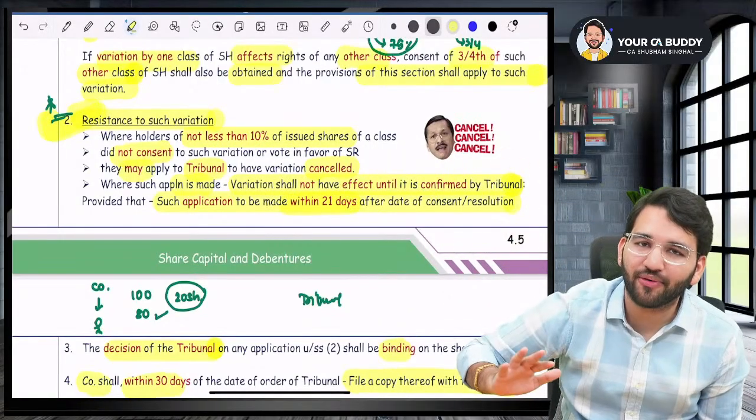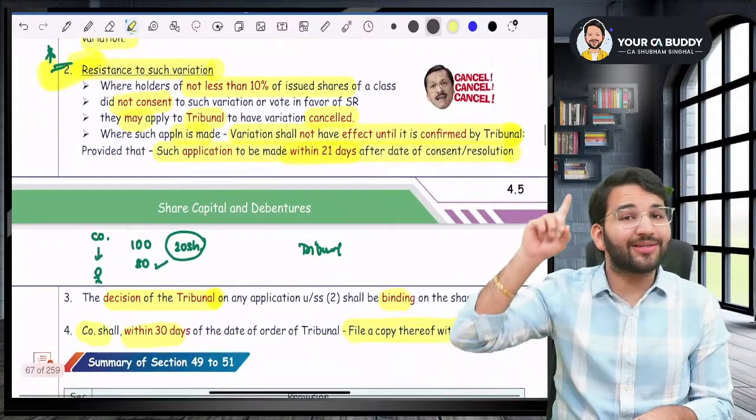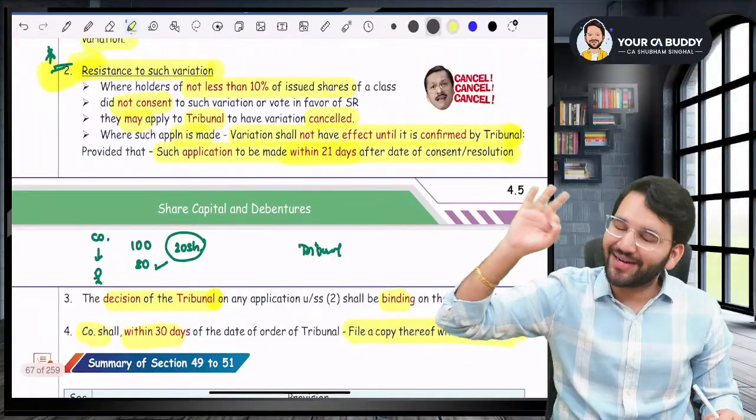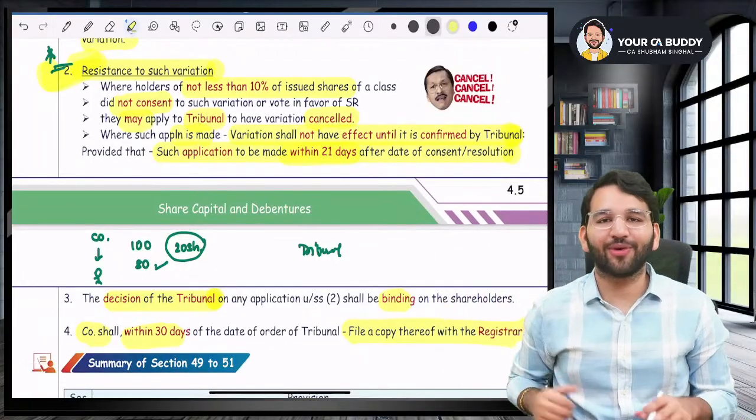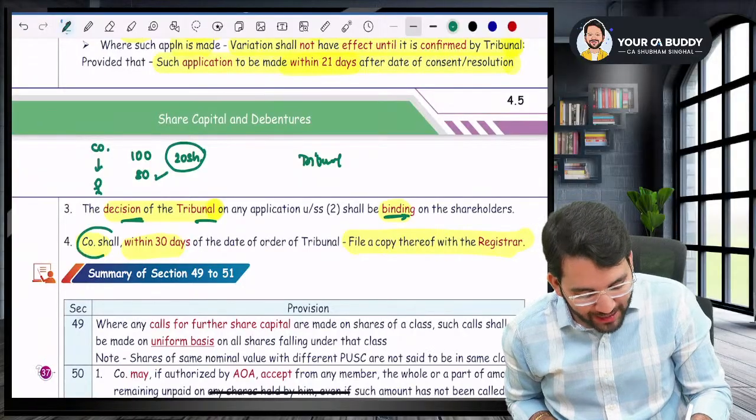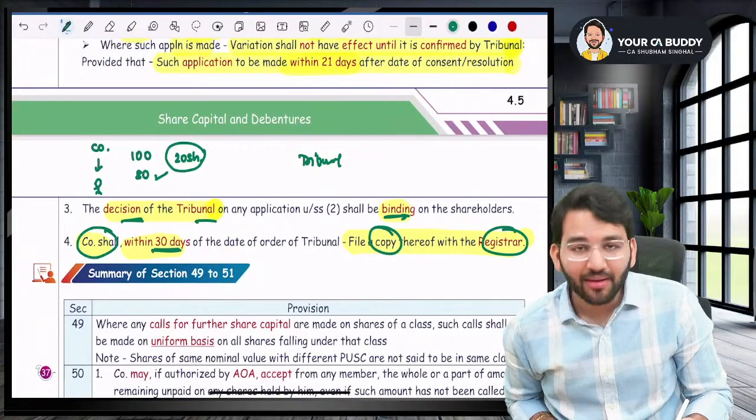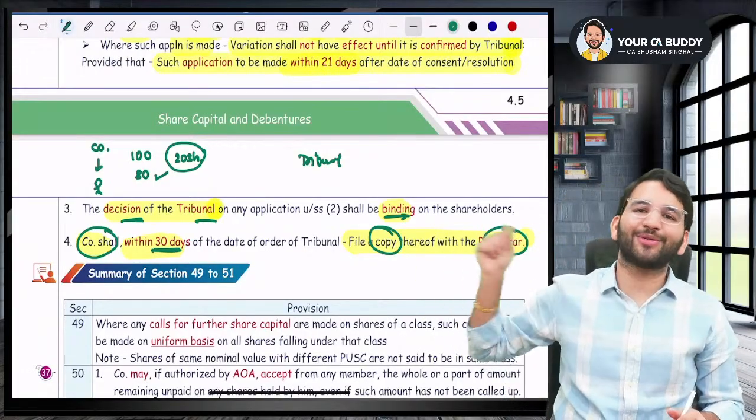Now the tribunal has to confirm. Before the tribunal confirms, the company also cannot do anything. But once the tribunal has given its decision, it is binding on both the company and the shareholders. The copy of the tribunal's order will be filed with the ROC within 30 days.